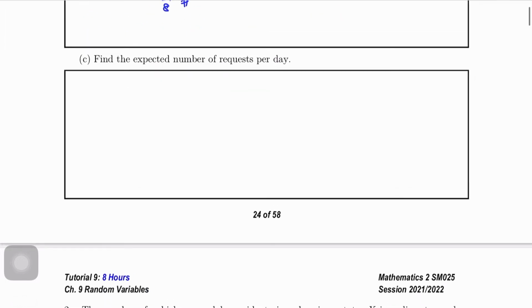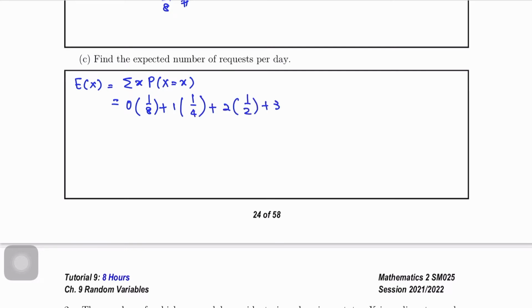Next, find the expected number of requests per day. So the expected number or mean, the formula is summation of X times P(X = x). So we will multiply X with the corresponding P, then sum the values. So 0 times 1 over 8 plus 1 times 1 over 4 plus 2 times 1 over 2 plus 3 times 1 over 8. Then we get the answer 13 over 8.